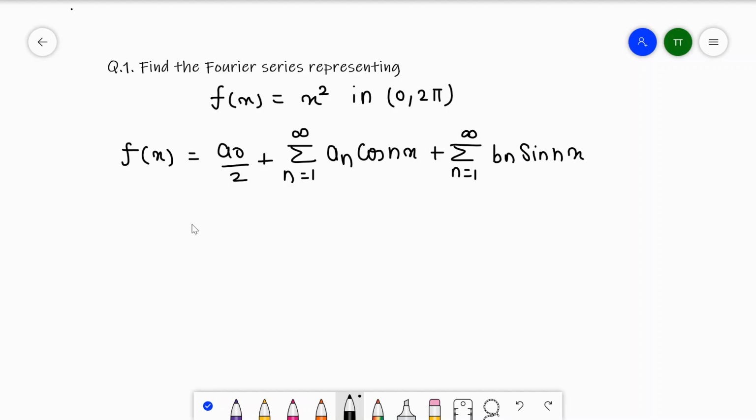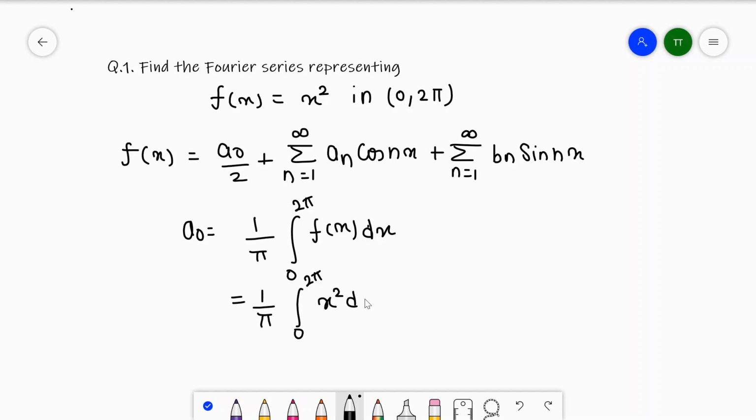Okay, where a0 is equal to 1 upon pi, integral from 0 to 2 pi of f(x) dx, that is Euler's formula. So here we have the limit 0 to pi and the function of x is equal to x square. So we will write 1 upon pi, integral 0 to 2 pi of f(x), which is equal to x square dx. Now what is the integration of x square?